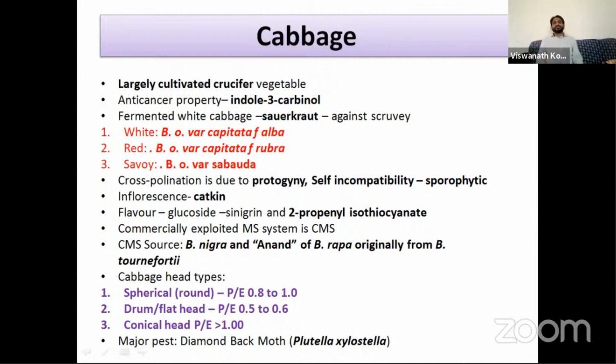So the flavor of the cabbage is due to presence of the glucoside sinigrin and 2-propenyl isothiocyanate. And there is a male sterile system in cabbage for hybrid seed production. It is cytoplasmic male sterility.